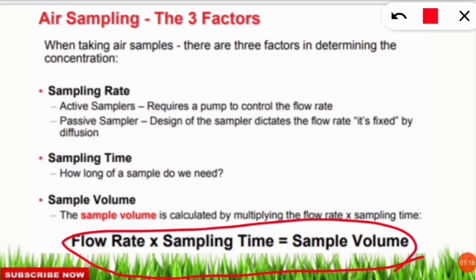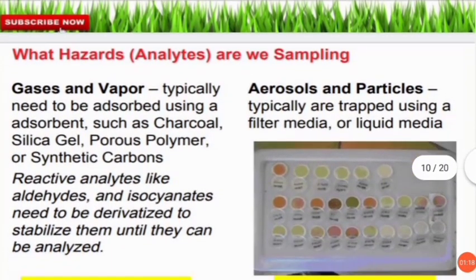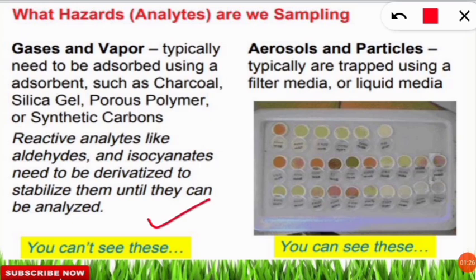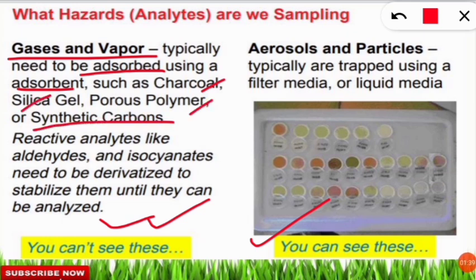Next we will go to the next slide, where we discuss the hazards, that is, what analytes we are going to sample. There are two kinds: what we can't see and what we can see. Gases and vapors we can't see. For that we use adsorption techniques, where adsorbents such as charcoal, silica gel, porous polymer or synthetic carbons are used. With the help of these we are able to trap these kinds of analytes, these kinds of contaminants, and then analyze them. Next, sampling is for aerosols and particles. These are typically trapped using a filter media or liquid media.